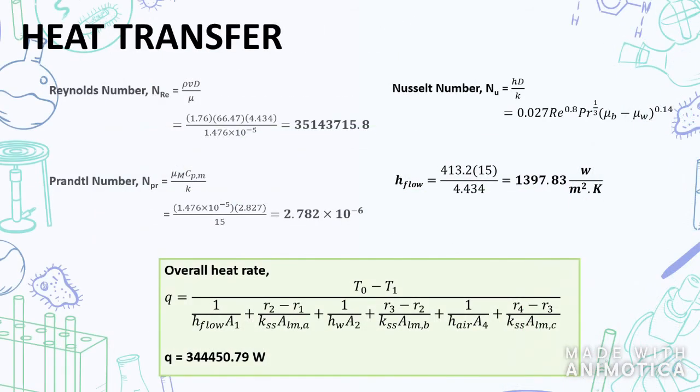In heat transfer, the mechanisms involved are conduction, which is the transfer of heat between two surfaces, and convection, which is the heat energy transferred between a surface and a moving fluid with different temperatures. Convection can occur naturally or be forced by mechanical means. Conduction follows Fourier's law and convection follows Newton's law of cooling. The Reynolds number calculated is bigger than 4000, thus we can consider it turbulent flow. The Prandtl number measures the efficiency of transport by momentum diffusivity to thermal diffusion. A smaller Prandtl number indicates that heat diffuses quickly compared to momentum. The Nusselt number is used to calculate the turbulent flow heat transfer coefficient, which we obtain as 1397.83 watts per square meter Kelvin. By substituting the needed parameters into the overall heat transfer rate, we obtained the value of Q as 344,450.79 watts.